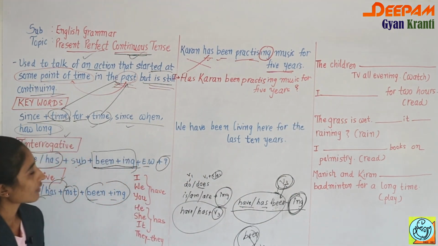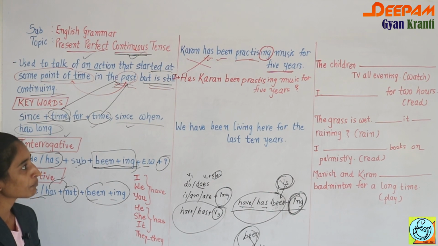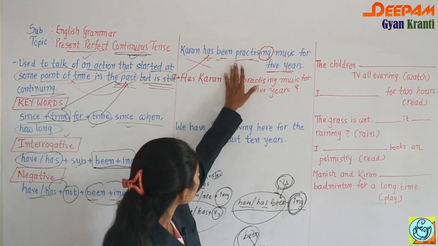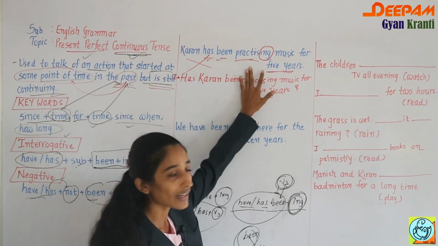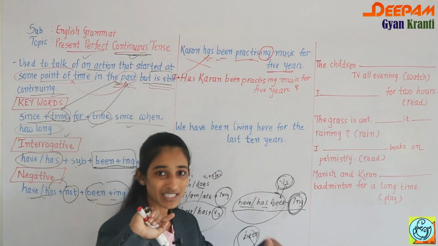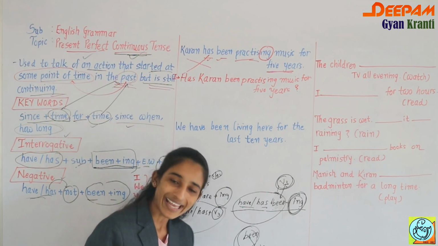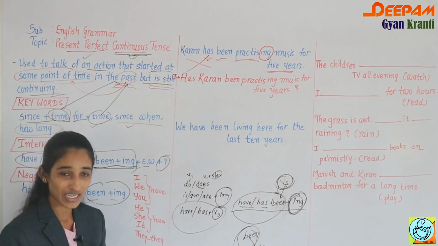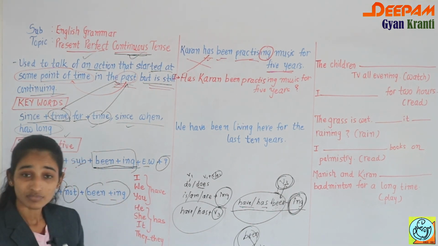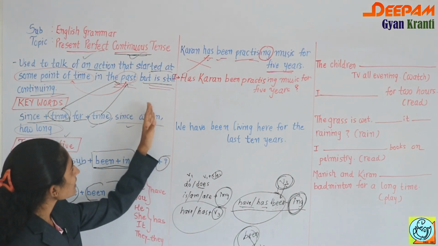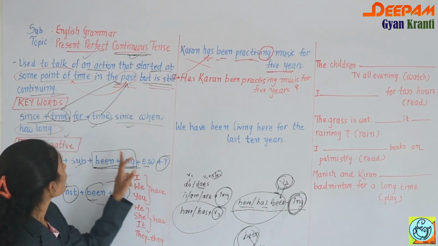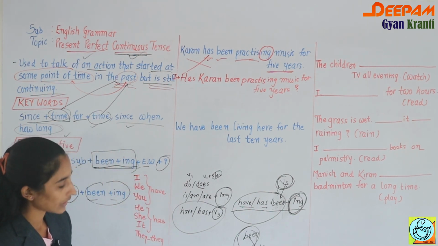Since you are changing the simple sentence into an interrogative sentence, don't forget to put the question mark. So your answer is: has Karan been practicing music for 5 years? Means the action of practicing music started in the past, 5 years back, and we can still feel the effect in the present. So for that we have to use present perfect continuous tense.